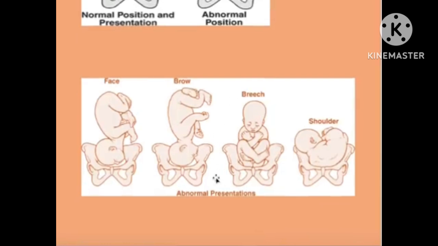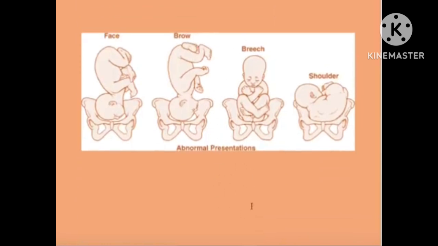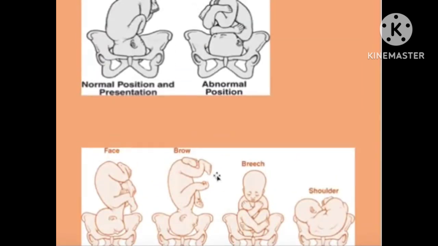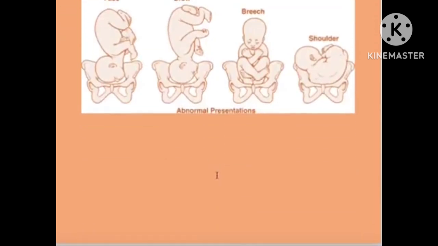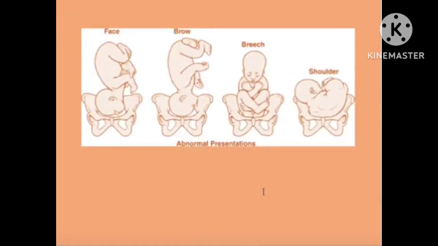And these are the presentations of the fetal skull. These are the abnormal presentations of the fetal skull. Only vertex presentation is normal. The others are the face, brow, breech, and shoulder presentations of the fetal skull.